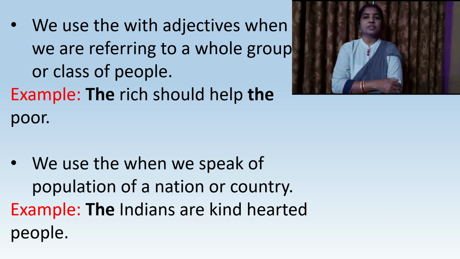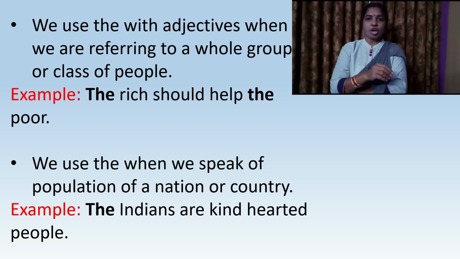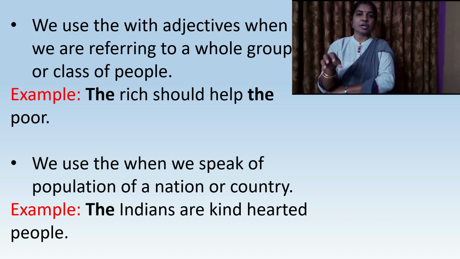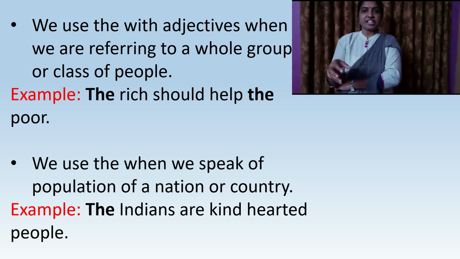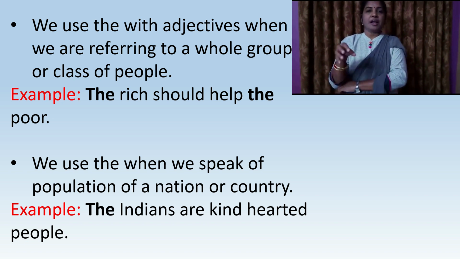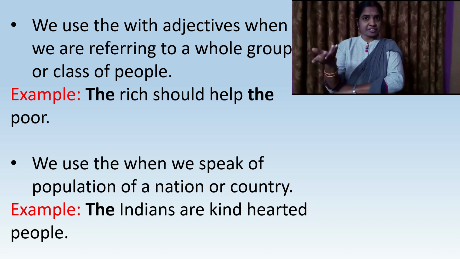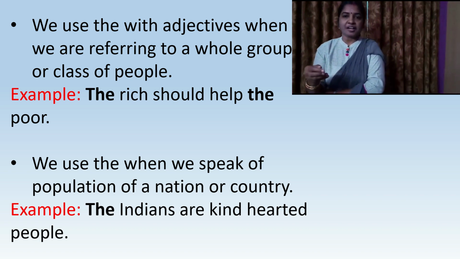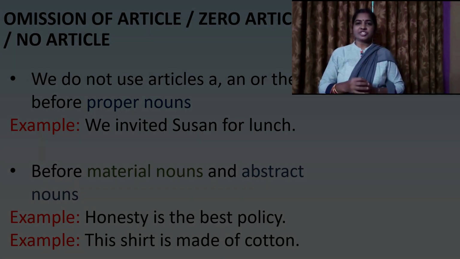Yes, the is also used when you talk about the people of a certain country or a nation. We use the before them like the Chinese, the Japanese, and the Britishers, the Americans. Example, the Indians are kind-hearted people. Yes, children.